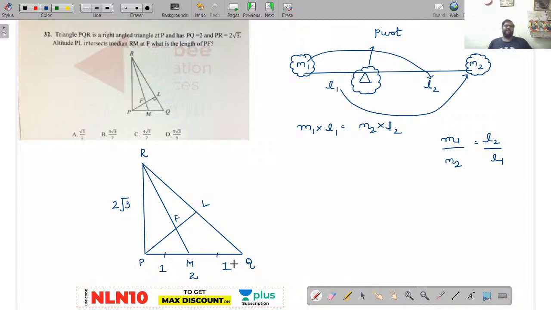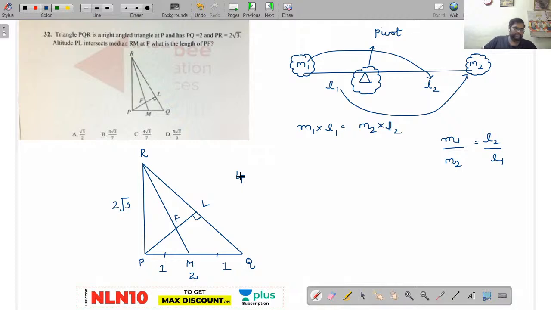Am I right or wrong? Now observe how to use mass point geometry here. As this is a right angle triangle, this is 2 root 3 and this is 2. Now what will be the hypotenuse value, calculate it. The hypotenuse value will be 4. Am I right or wrong?